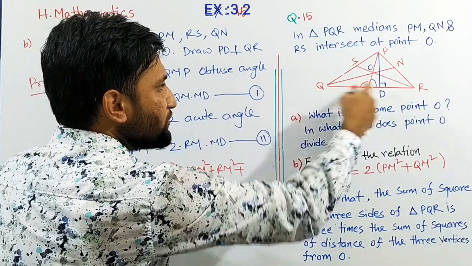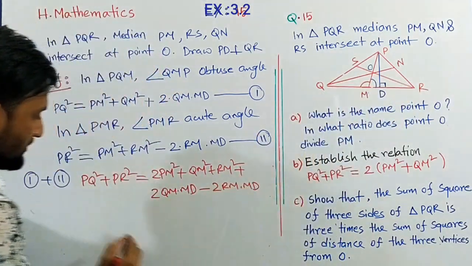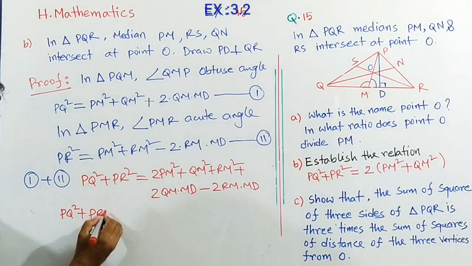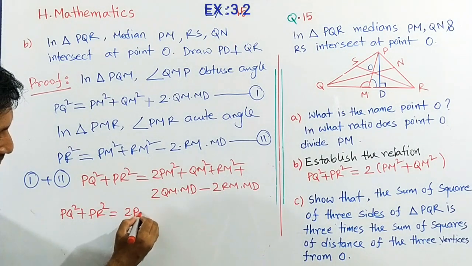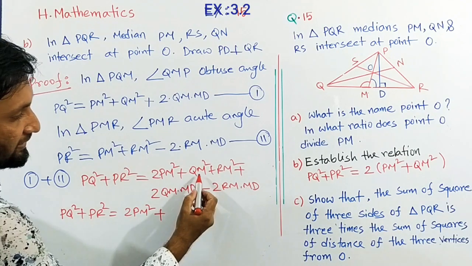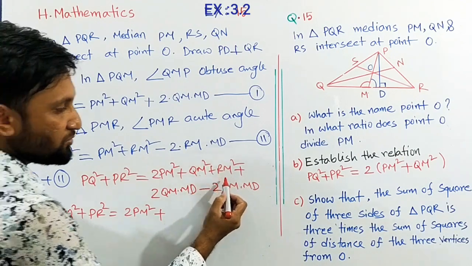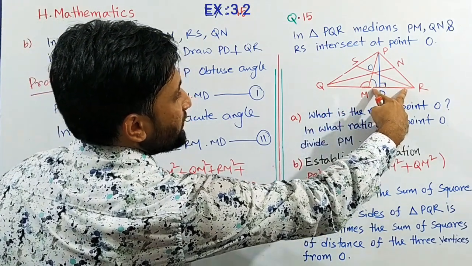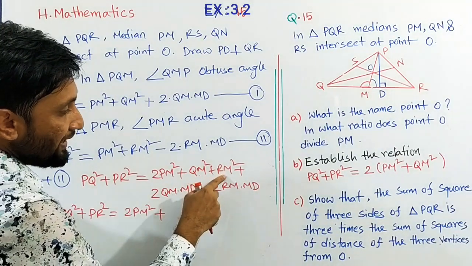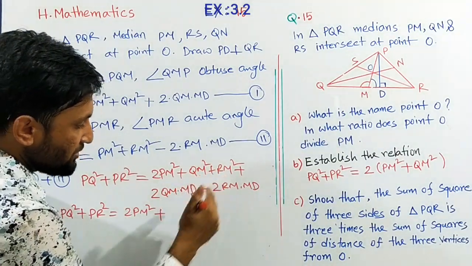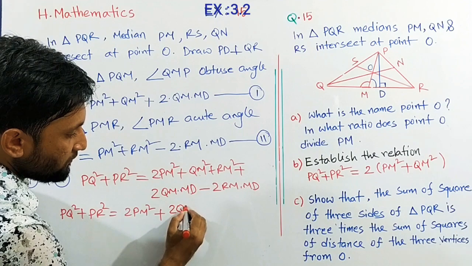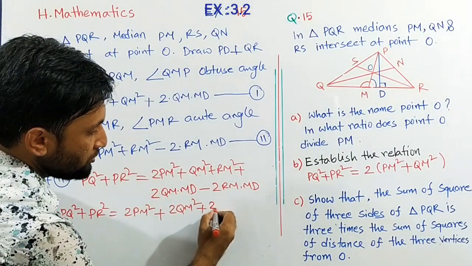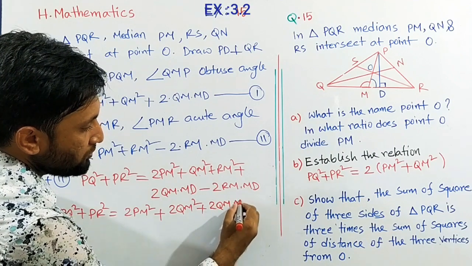So PQ square plus PR square equals 2 PM square plus QM square plus QM square, that is 2 QM square, then plus 2 QM into MD, and minus 2 QM into MD.